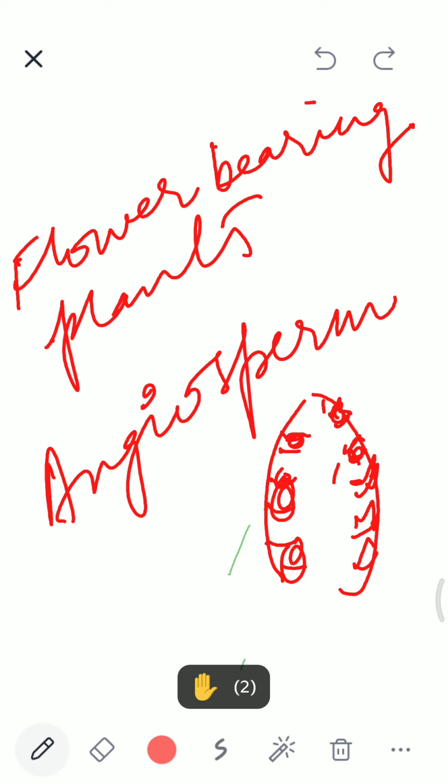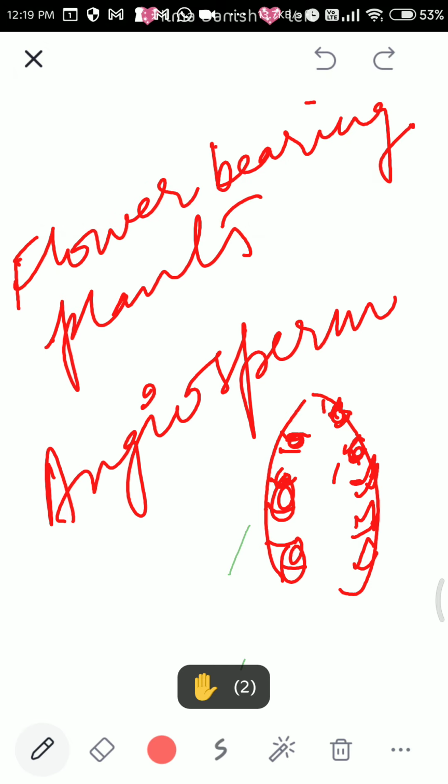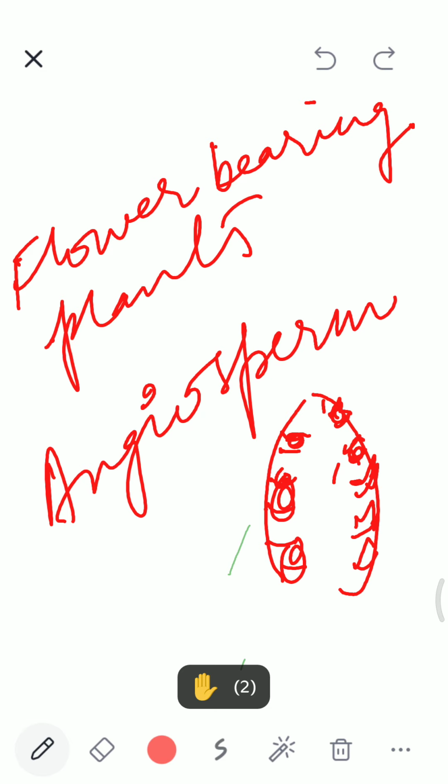Cone bearing plants do not shed all their leaves at one time, but the flower bearing plants are deciduous. They shed all their leaves at one time. The other difference is that in cone bearing plants the seeds are not converted into fruit, but in flower bearing plants the seeds are converted into fruit. And this flower bearing plant is a broad category of the plant kingdom. From small herbs to giant trees are categorized in this flower bearing plant.